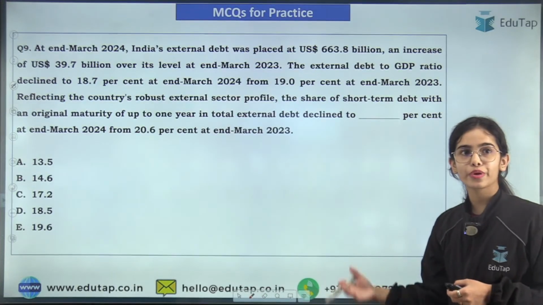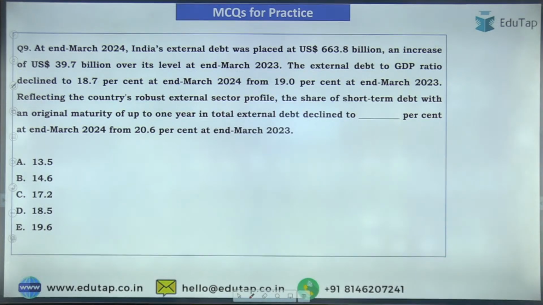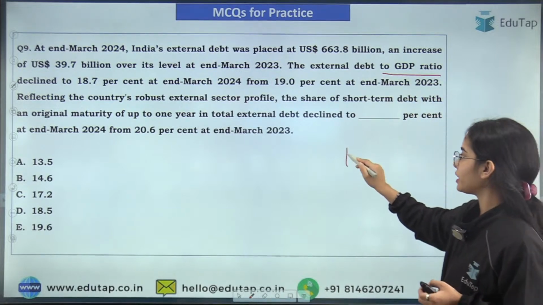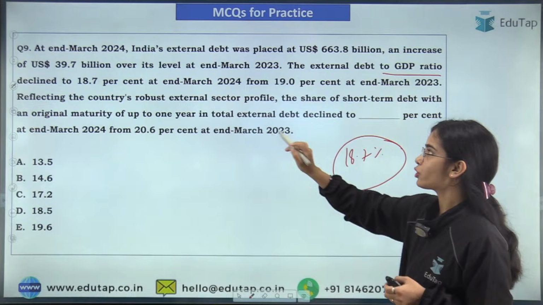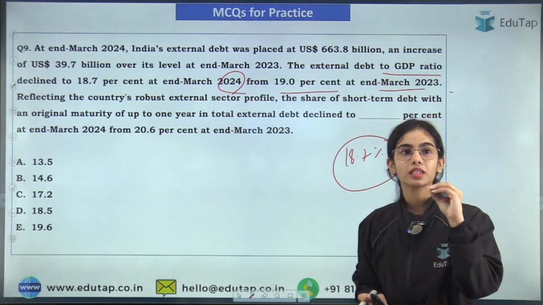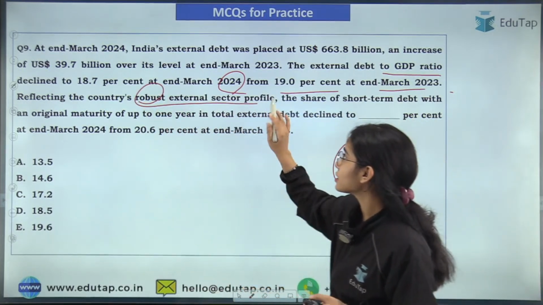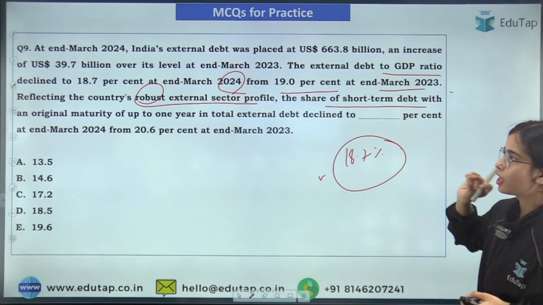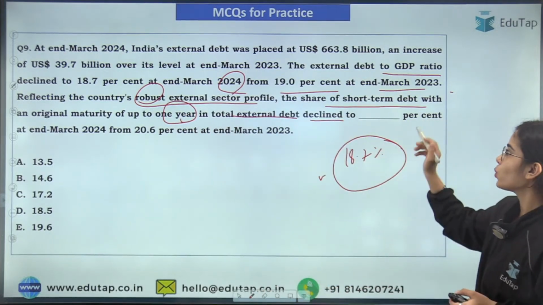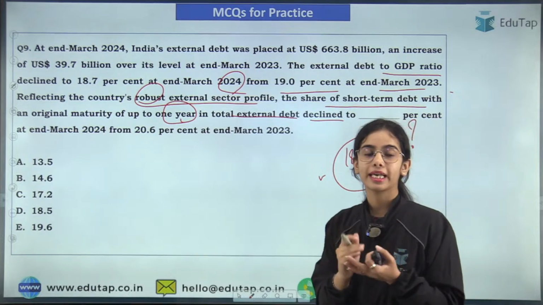Now coming to the next question. So try to answer this question. This is in regards to the external debt. So the external debt to GDP ratio declined to 18.7% at the end of March 2024 from 19% at the end of March 2023. So reflecting the country's robust external sector profile, the share of short-term debt with original maturity of up to 1 year in total external debt has declined to what percentage, that you have to tell me, at the end of March 2024.